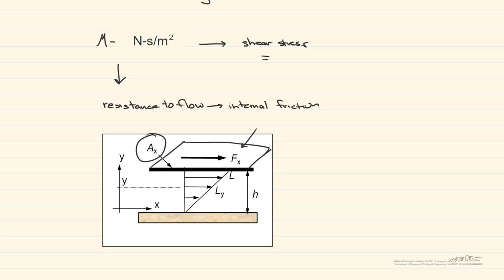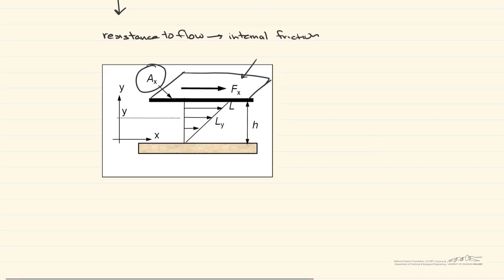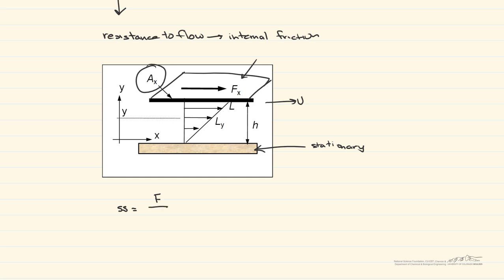We're going to consider a fluid that's placed between two parallel plates. In this picture, the bottom plate is stationary, and the top plate moves with a velocity u that's due to this tangential force F that's applied to it. And that creates shear stress. However, be careful not to equate shear stress with tangential force. Shear stress is equal to this tangential force divided by this area that it acts on.